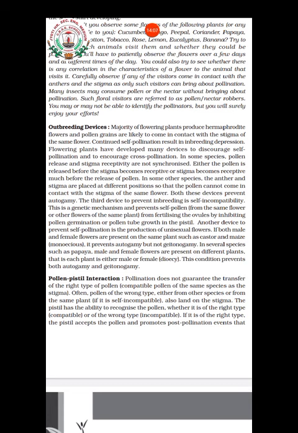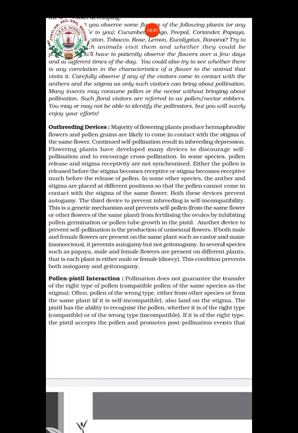Pollen release and stigma receptivity will not be synchronized, which means they happen at different times. First, the flower's anther may mature and release pollen grains, but at that time the stigma may not be matured properly. Or the stigma may mature first, but at that time the anthers won't be mature. So the pollen grains will be released before the stigma becomes receptive, or the stigma becomes receptive much before the release of pollen.